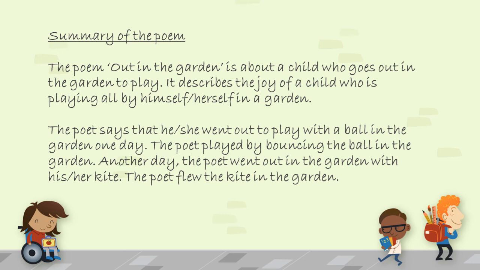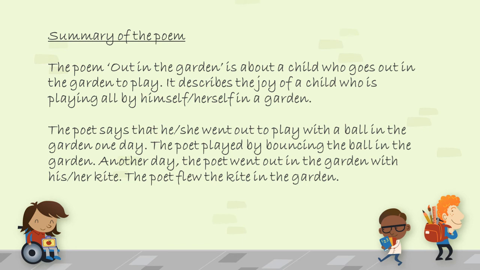Through the poet's words, we can understand how excited the child is when he or she plays by himself or herself in a garden.